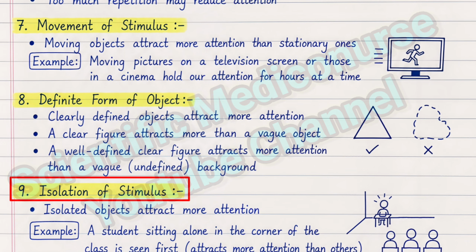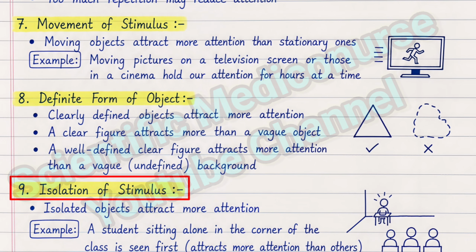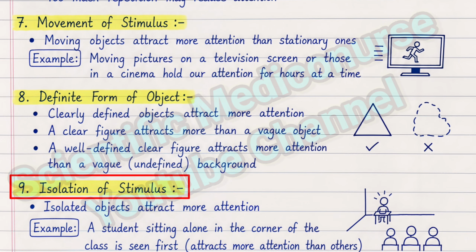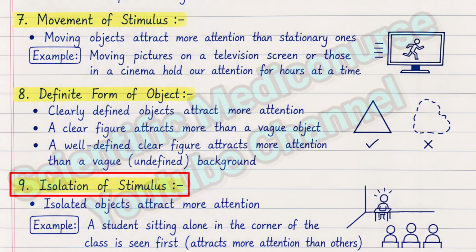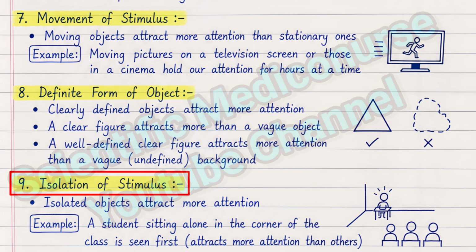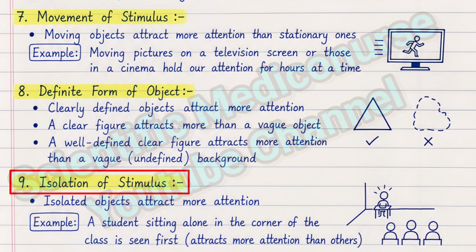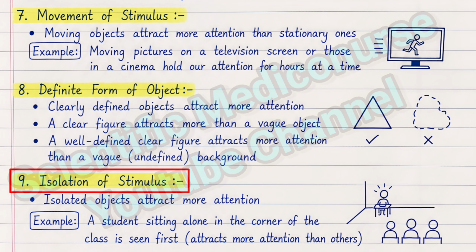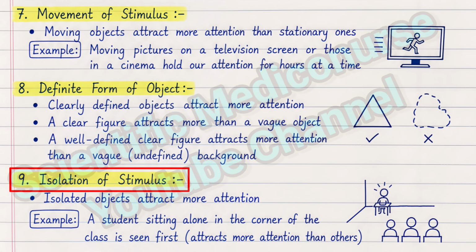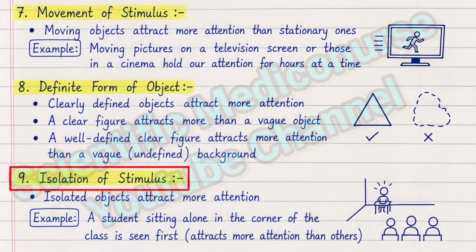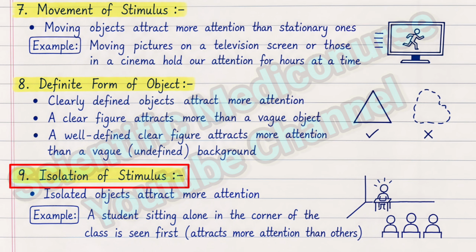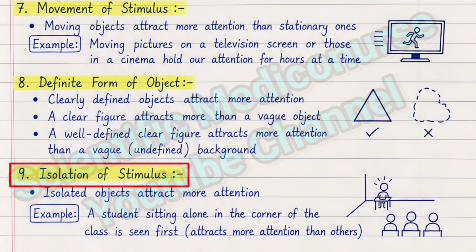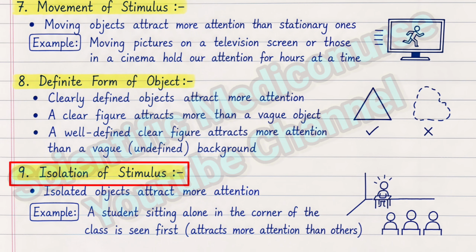Next one is isolation of stimulus. If in exam the teacher tells you to sit alone in a separate bench and separate side of the room, when the squad comes, the squad's attention will automatically fall on the student sitting separately. That makes the squad think the student will mostly do malpractice, so the teacher made him sit separately. So this is all about the external factors present in the environment which affect attention.